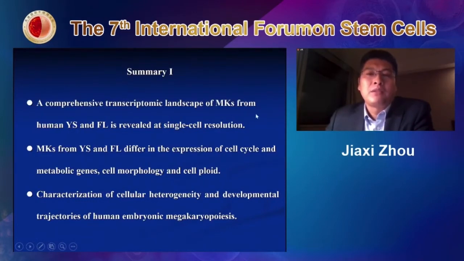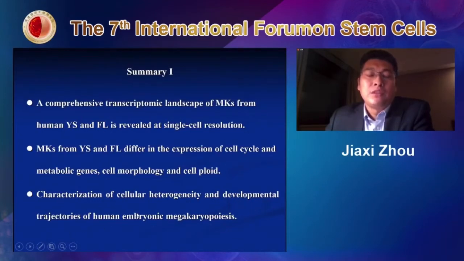We found that megakaryocytes from the yolk sac and fetal liver show interesting differences in cell cycle and metabolic genes, and also in morphology and cell ploidy. They are quite heterogeneous, and they have two different trajectories to generate megakaryocytes from this embryonic stage.